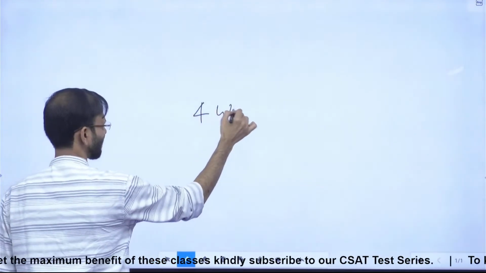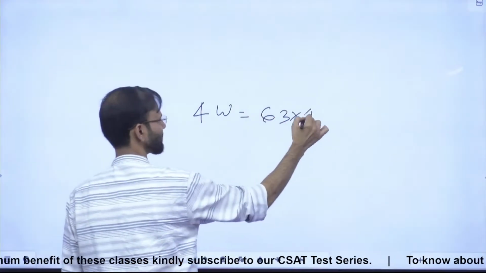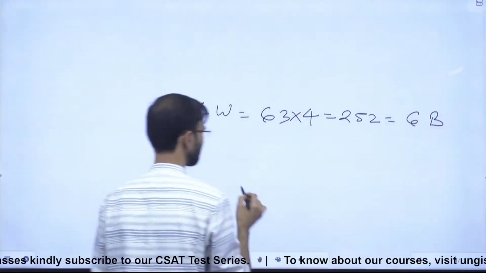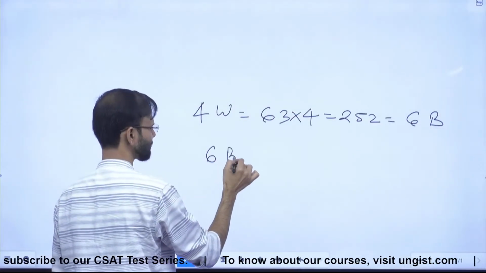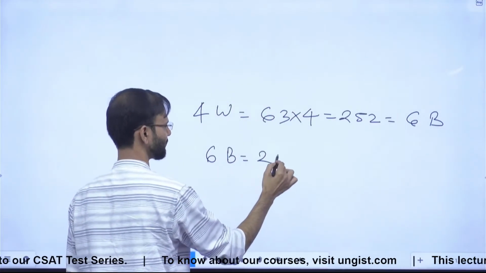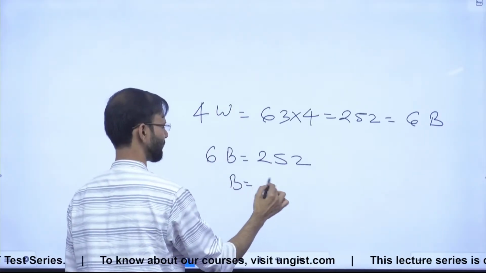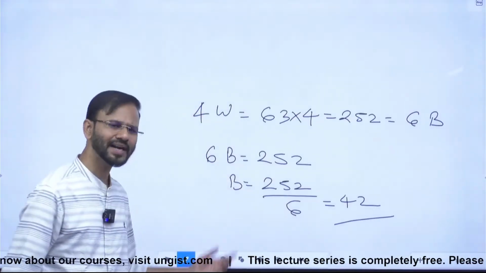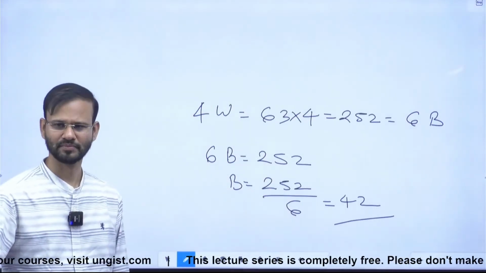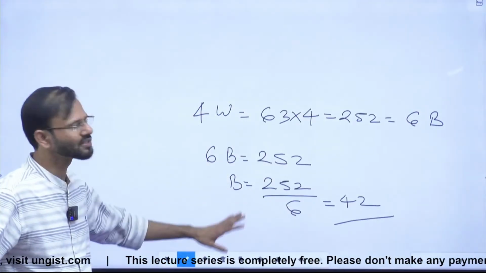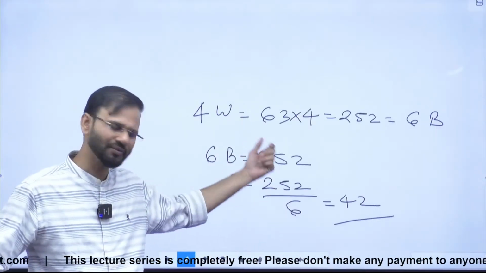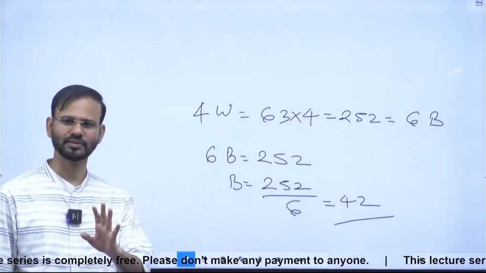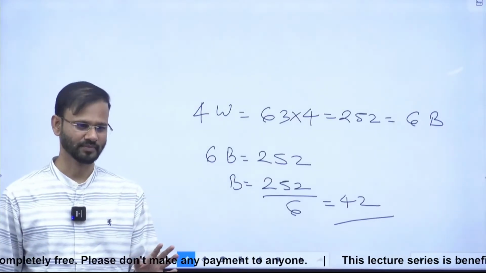4 women is equal to 63 into 4, which is 252. And 4 women is equal to 6 boys, it is given that, right? So the sum of the weights of 6 boys is equal to 252, then the average of 1 boy is 252 by 6, which is 42, right? So just by looking at the questions you can tell the answer, guys. I am writing all the questions just because of you guys, else I don't have to write any question. I'll solve the question like this. You will also get to that level, don't worry.